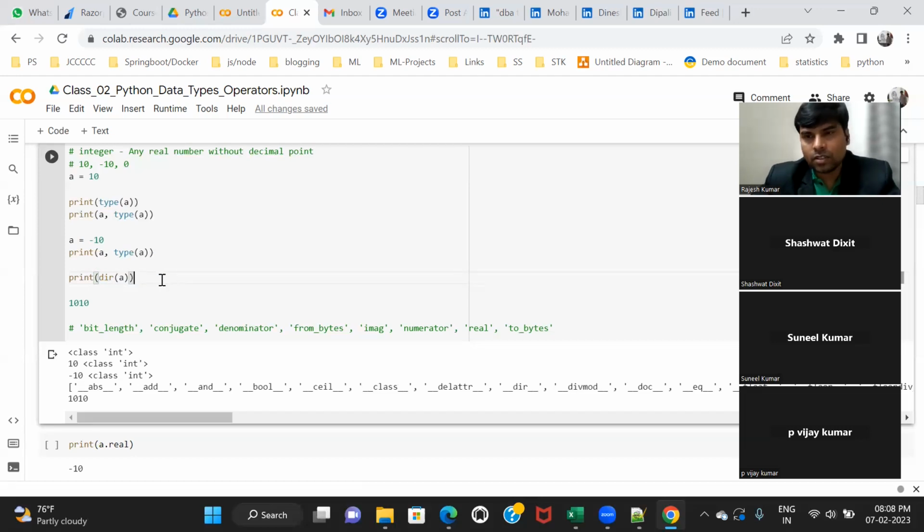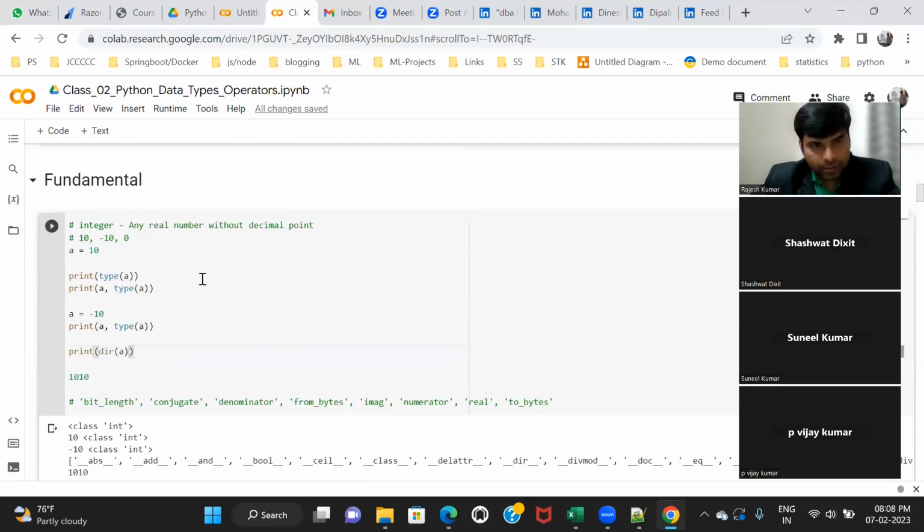Shashwat, do you know why we use the dir function? Any idea? Okay, I explained that in Python everything is an object. If you write a is equal to 10, or b is equal to -10, or c is equal to 0, these are different data, different objects, though they belong to the same class. In every object there are attributes and behavior.